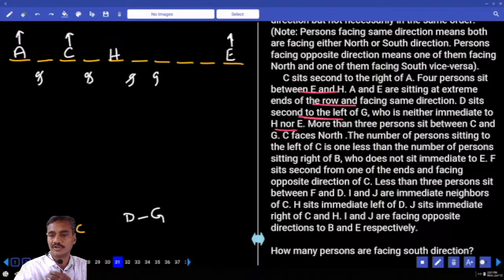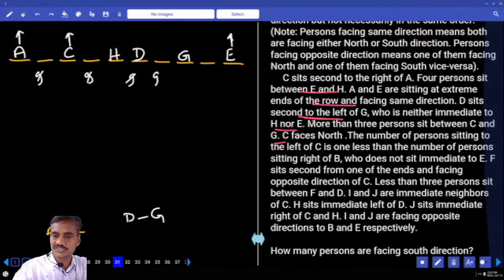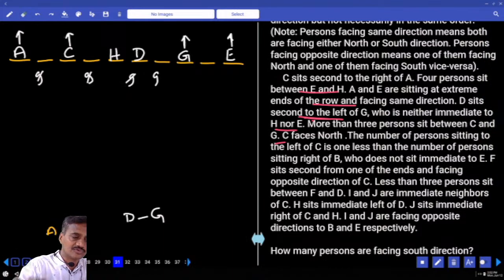Now, more than 3 persons sit between C and G, isn't it? More than 3 means 4, 5 and 6. Hence 1, 2, 3, more than 3, 4. Hence G must be at this place. Are you getting this one or not? More than 3 means 4. Now if G is here, D must be here. If D is here, then D sits second to the left of G. G must be facing north, and D is facing north.